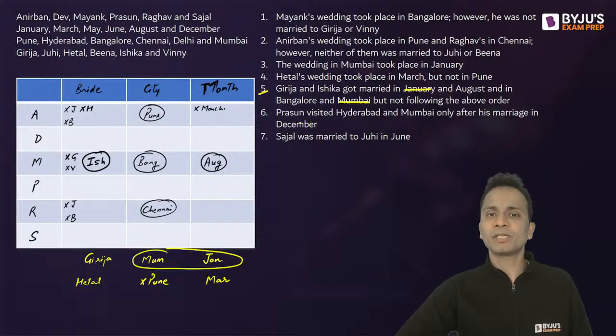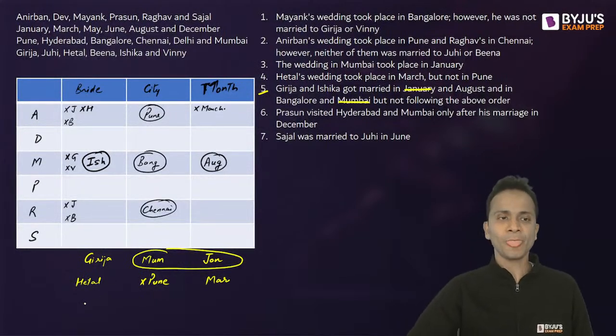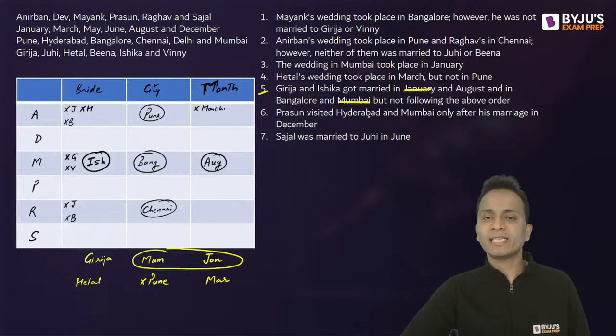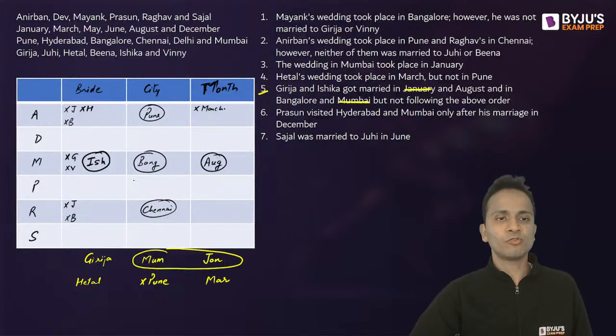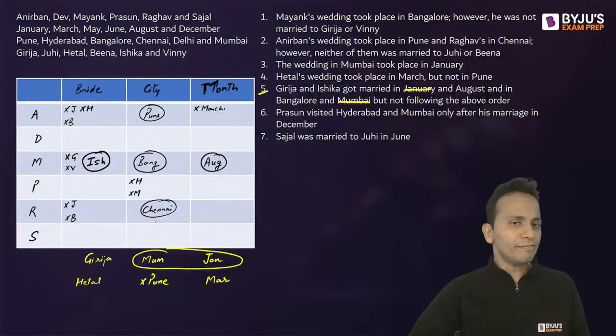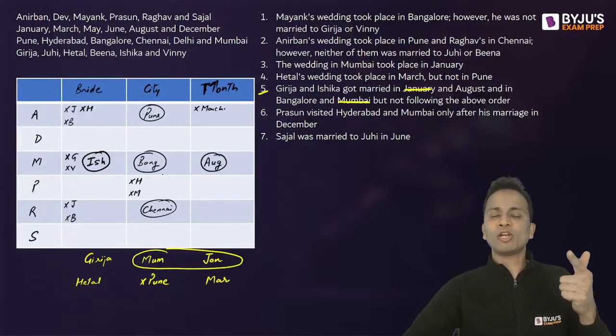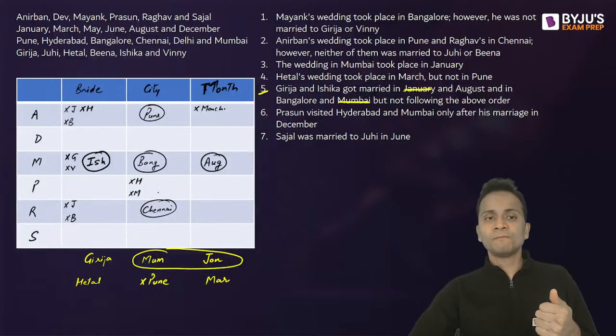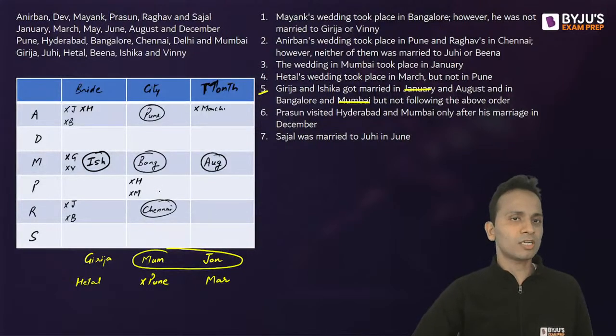Statement number 6, Prasoon visited Hyderabad and Mumbai only after his marriage. So that means Prasoon's marriage did not take place in Hyderabad or Mumbai. So for Prasun, not Hyderabad, not Mumbai. Now out of 6 cities, 3 cities are already filled. Done. Pune, Bangalore and Chennai. Now for Prasun, Hyderabad and Mumbai cannot come.